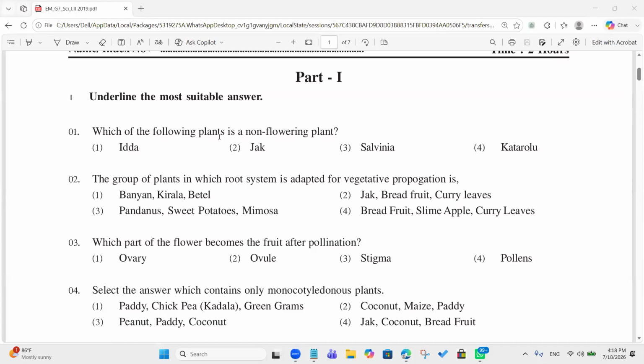Krishna, can you start? Which of the following plants is a non-flowering plant? Salvinia. Okay, it's Salvinia. Right, so that's the correct answer.